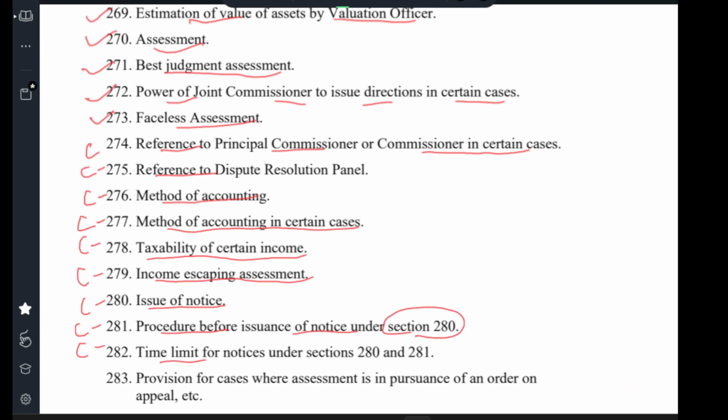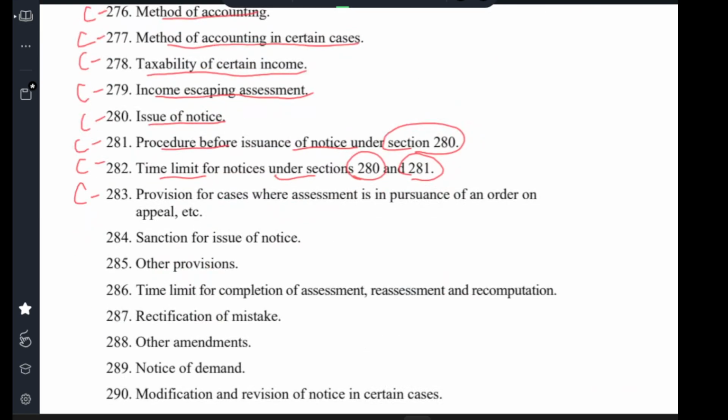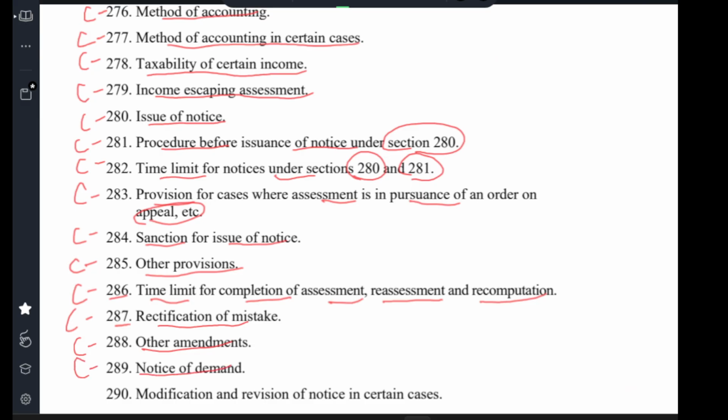Clause 282 Time limit for notice under sections 280 and 281. Clause 283 Provision for cases where assessment is in pursuance of an order of an appeal. Clause 284 Sanction for issue of notice. Clause 285 Other provision. Clause 286 Time limit for completion of assessment, reassessment and recomputation. Clause 287 Rectification of mistake. Clause 288 Other amendment. Clause 289 Notice of demand.